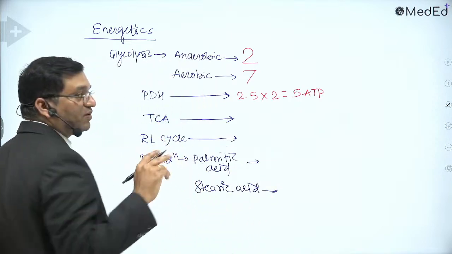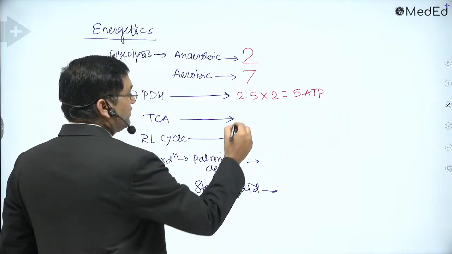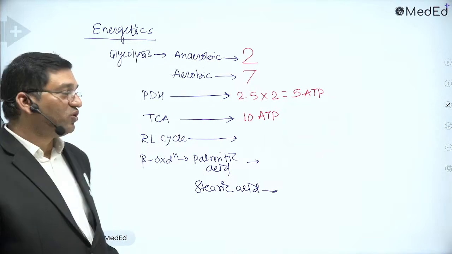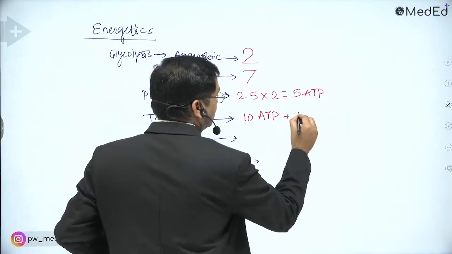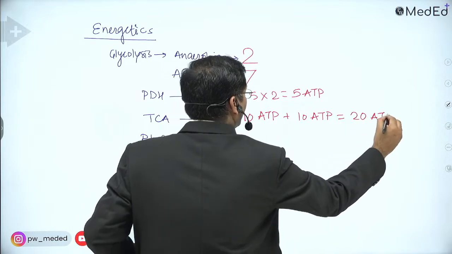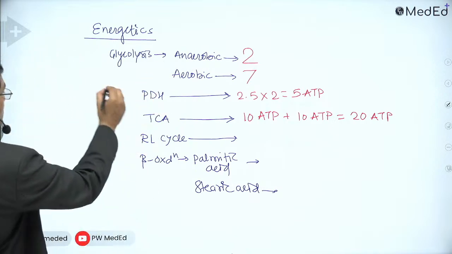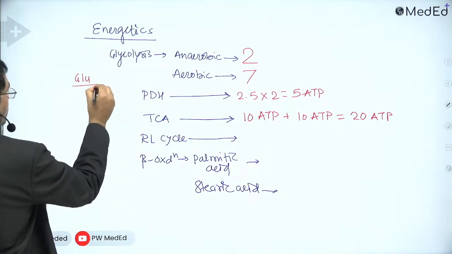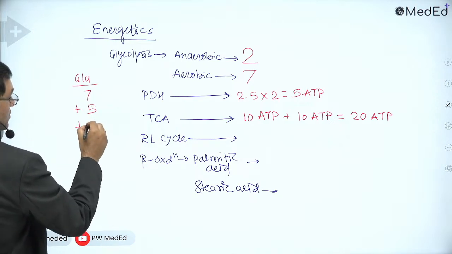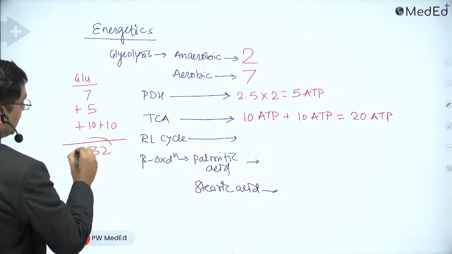Then TCA cycle, a single turn of TCA cycle will give you how many ATPs? It will give 10 ATPs. But there is production of 2 molecules of acetyl-CoA. So 10 plus 10, it is 20 ATPs. So how many ATPs are produced by the oxidation of a glucose molecule? Calculate it. So 7 plus 5 plus 10 plus 10. Total 32 ATPs are given by the oxidation of glucose.